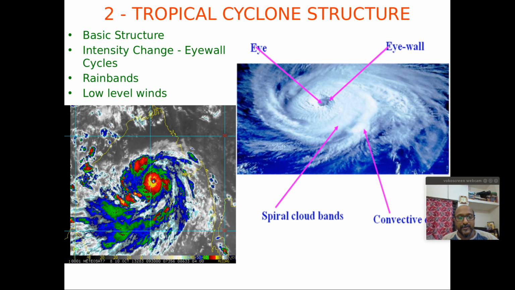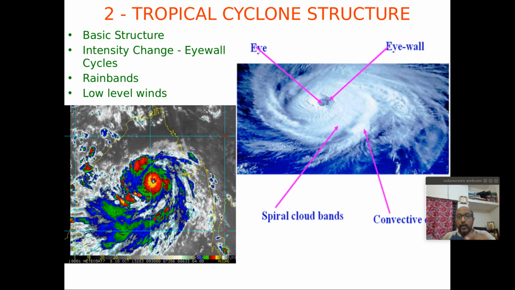Then its movement. Another important characteristic regarding the cyclone is the center portion of the cyclone. In a satellite image, if you look, you can see that at the center there won't be much cloudiness. If it is in a mature stage, there won't be much cloud at the center, but you can find a lot of spiraling cloud bands. This is the typical mature stage of the cyclones.